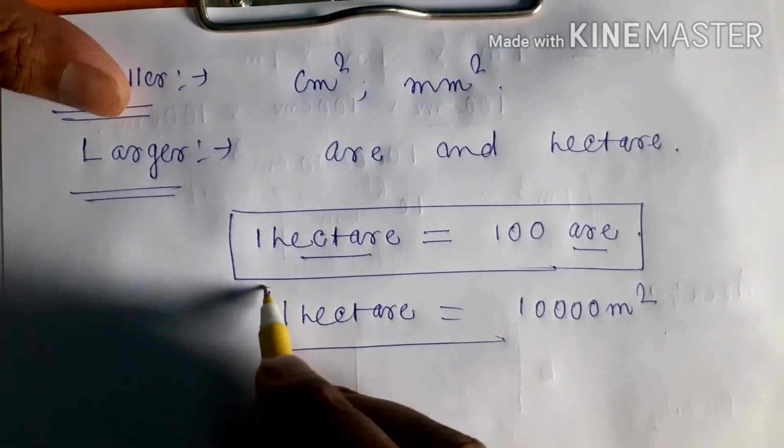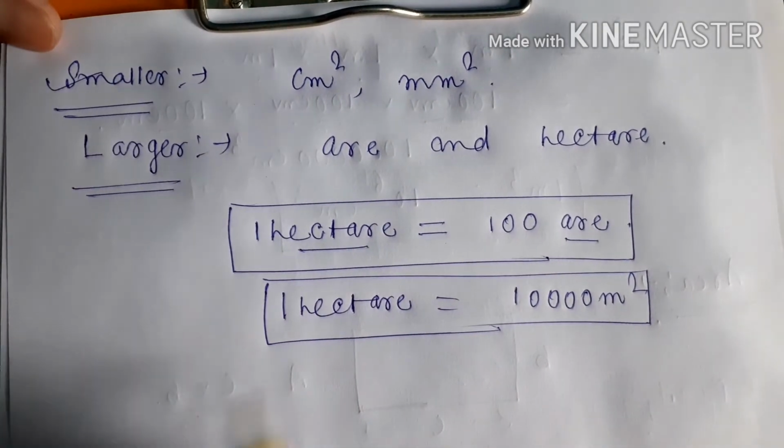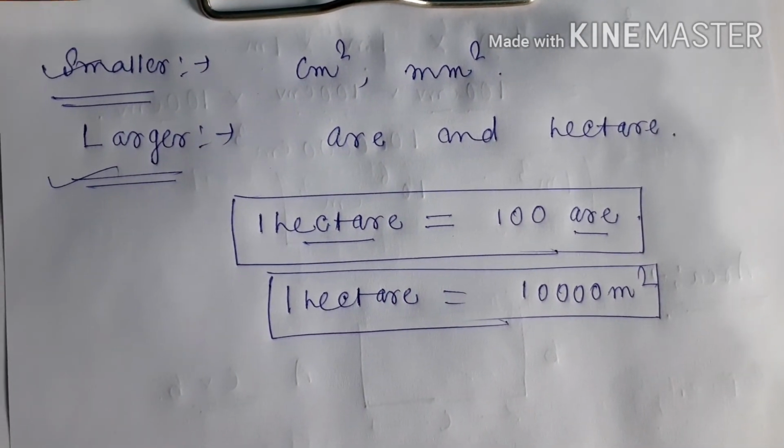This is the relation between hectare and R. So this is the smaller area and this is the larger area.